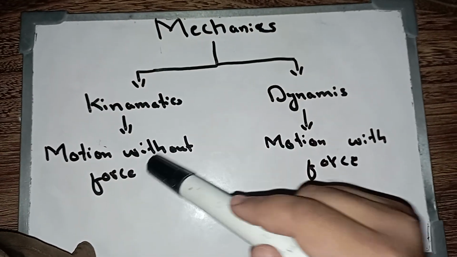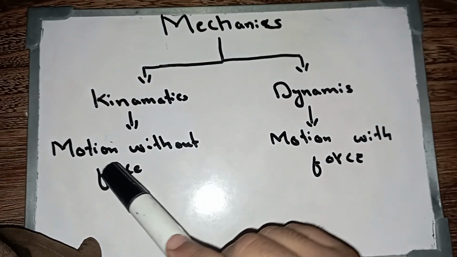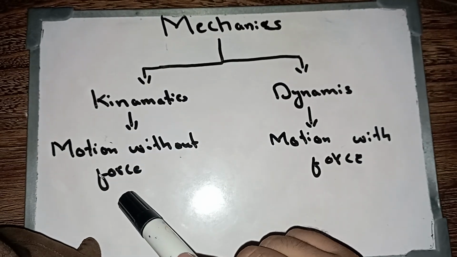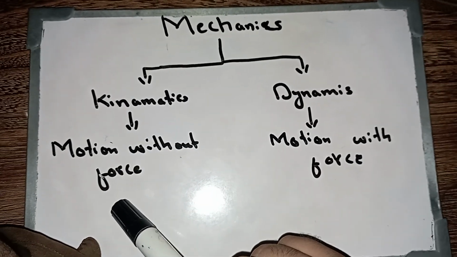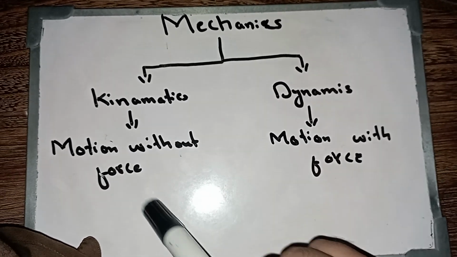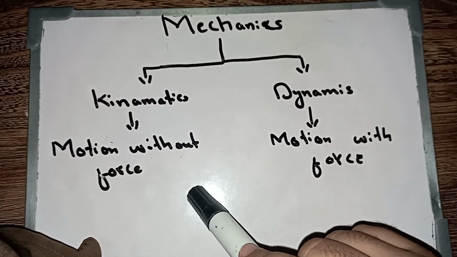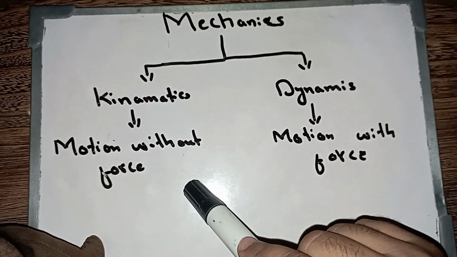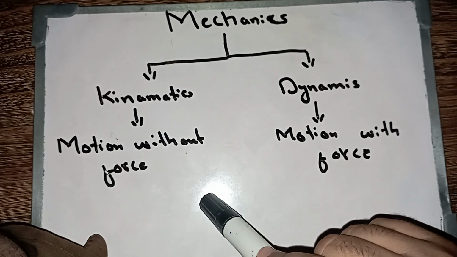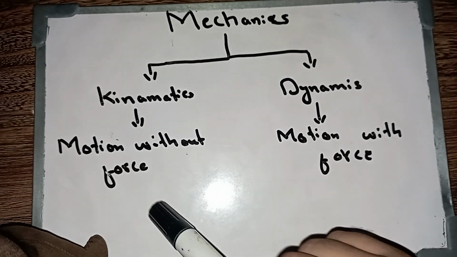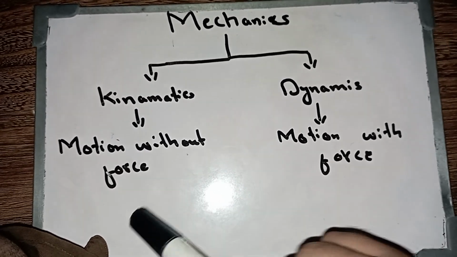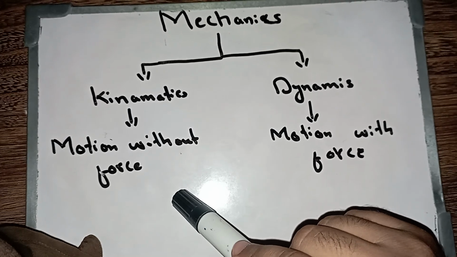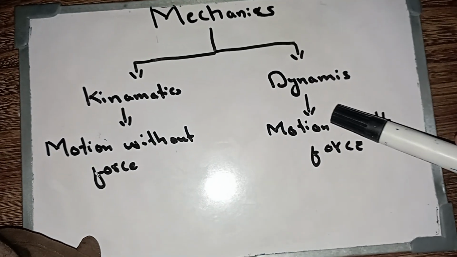If I explain to you, kinematics is basically the study of motion without the force, or without the reference of force. And here we are going to only study about the motion itself, like for example the movement of an object, how far that object has displaced, how much speed that object has, what is the velocity of that object. And then we have the dynamics.